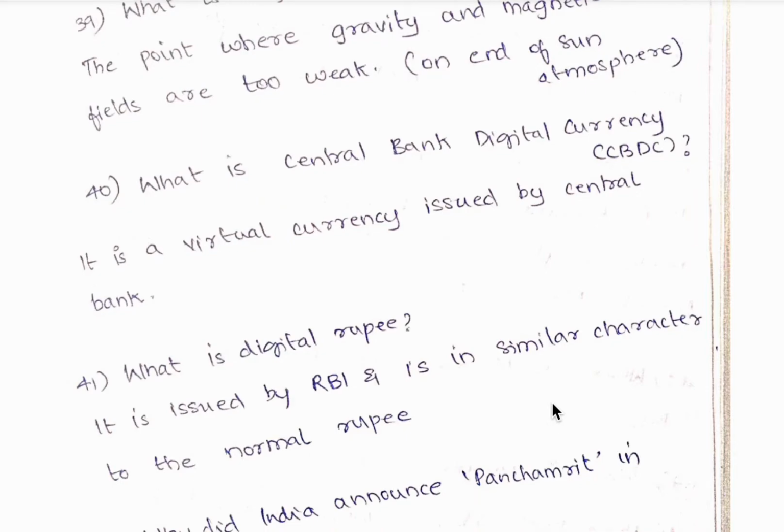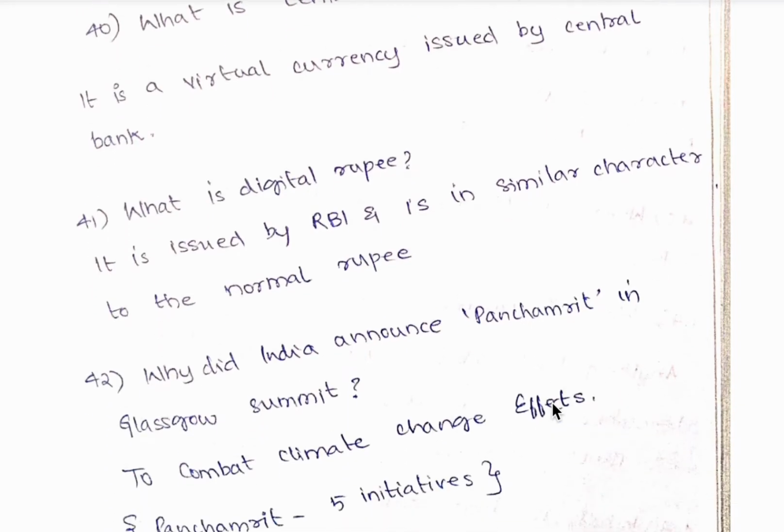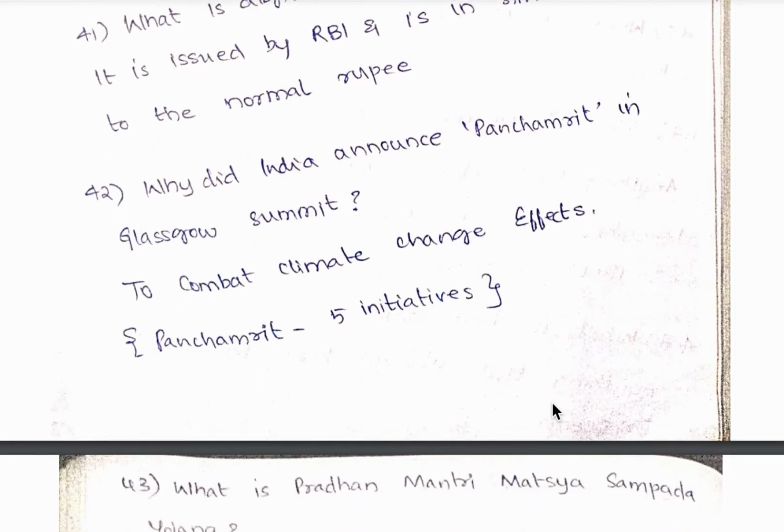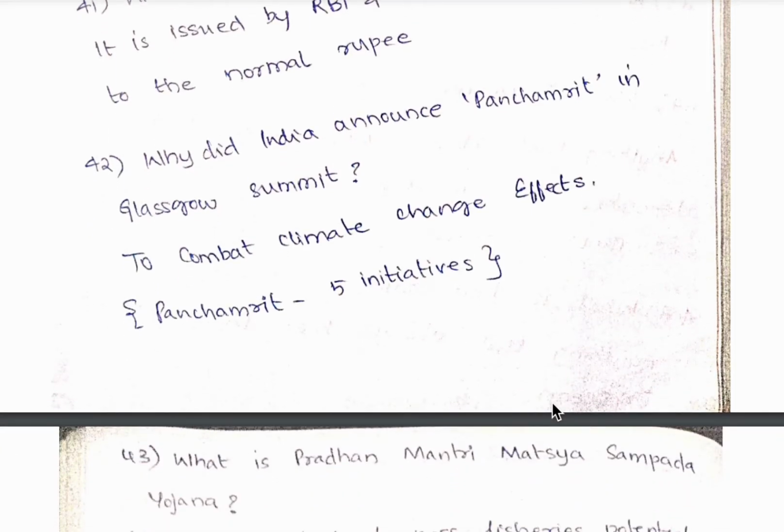40th question, what is central bank digital currency? So it is a virtual currency issued by central bank. 41st question, what is digital rupee? So it is issued by RBI and is in similar character to the normal rupee. 42nd question, why did India announce Panchamrit in Glasgow summit? So to combat climate change effects, India has come forward with its Panchamrit initiative. So this comprises of 5 initiatives.